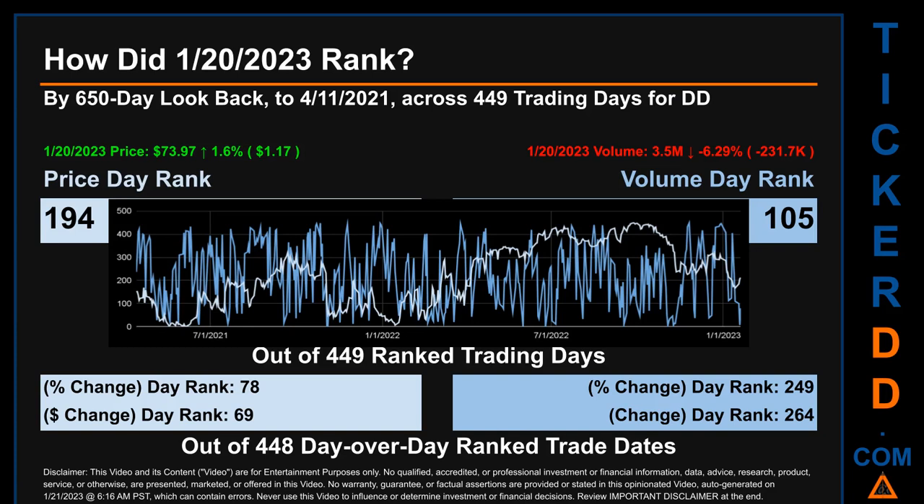The price's day-over-day percentage change, jumping 1.6% on January 20th, 2023, had a day rank of 78, while its dollar difference of $1.17 had a rank of 69 when compared day over day across 448 trading days. Volume's percentage change and difference were ranked respectively at 249 and 264.